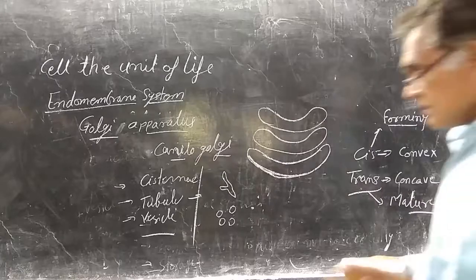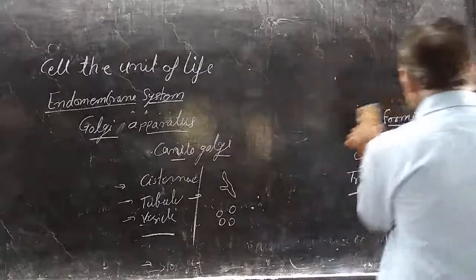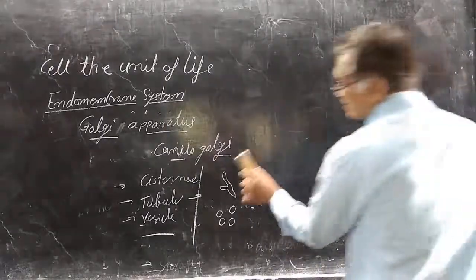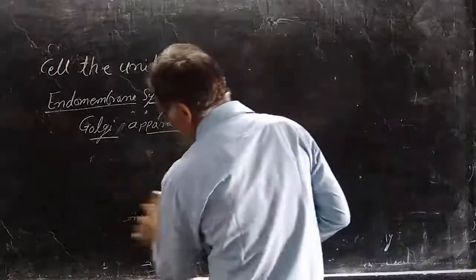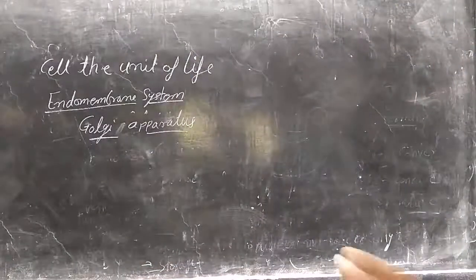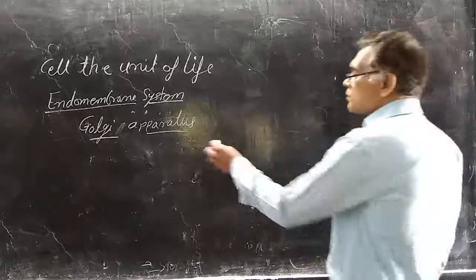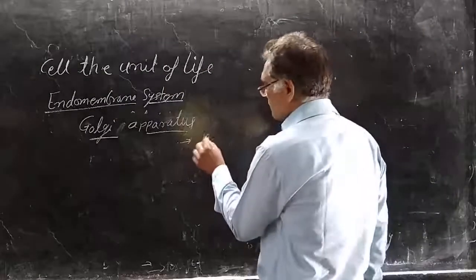If we see the function of the Golgi apparatus or Golgi complex, its function varies from type to type of cell. It depends upon the types of cells. Mainly it helps in the formation of glycoproteins and glycolipids.